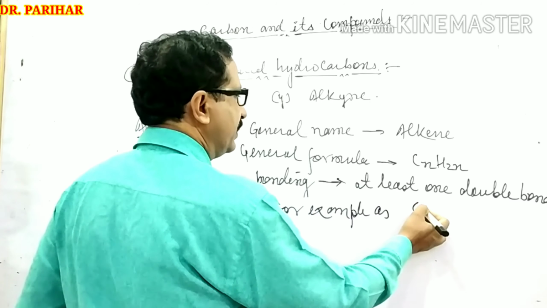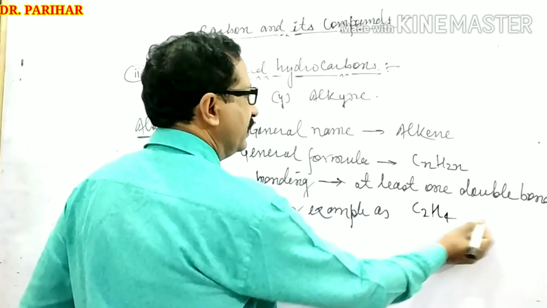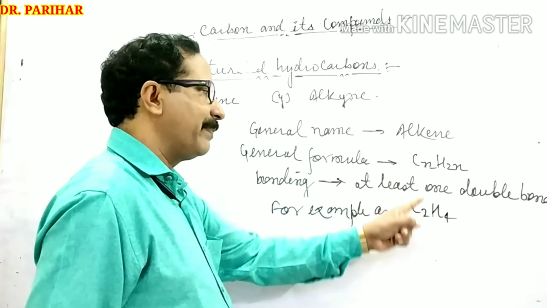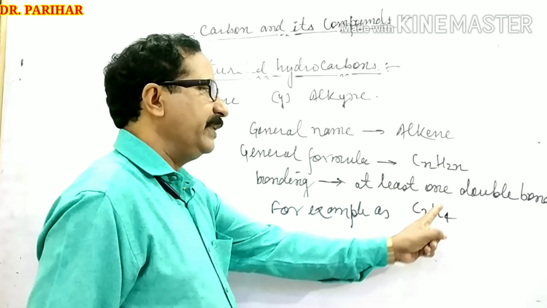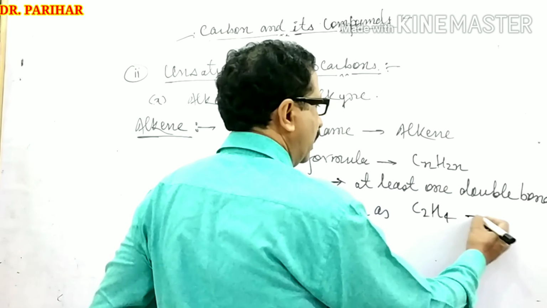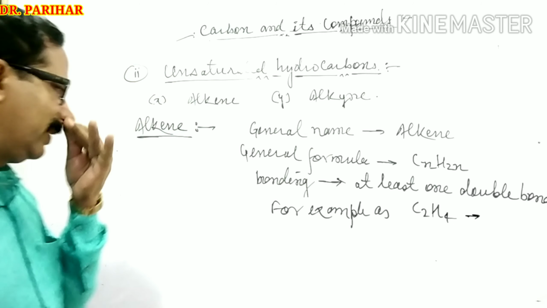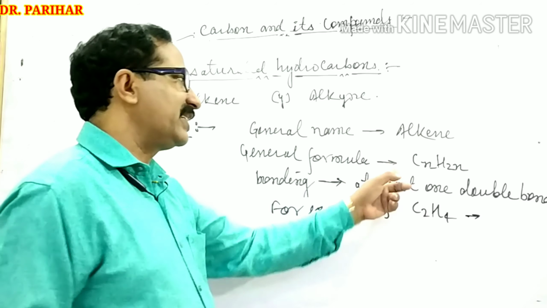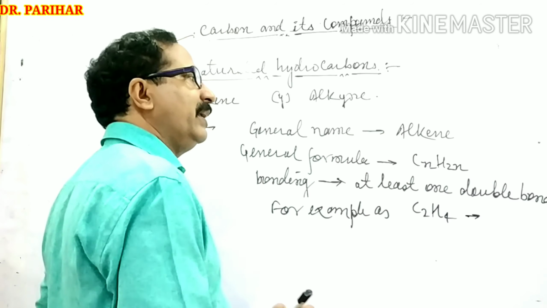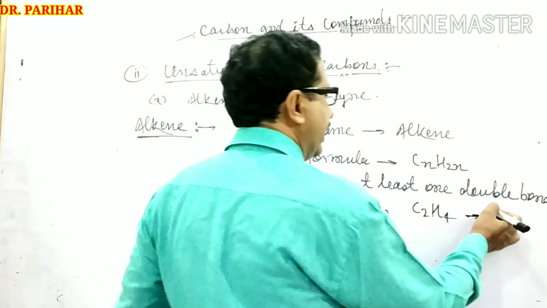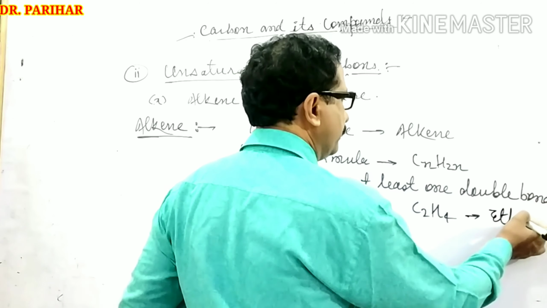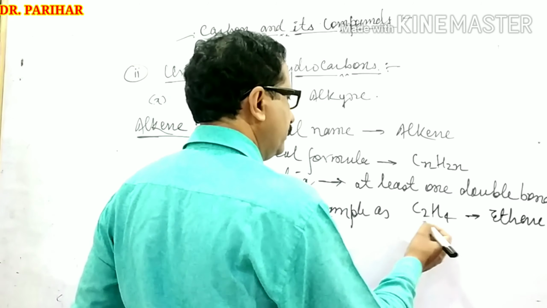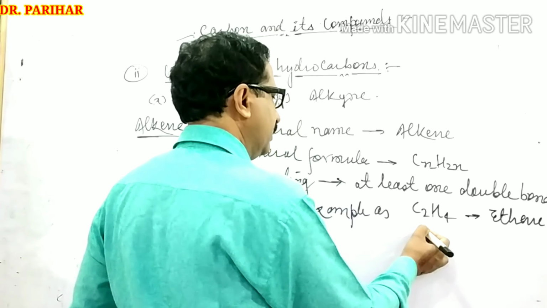For example, C2, then H. If n is 2, then H must be 2 times 2, which is 4, and 2 carbons give C2H4. Since hydrogen is just double, its common name will be ene, meaning ethene. Suffix is ene, prefix eth.